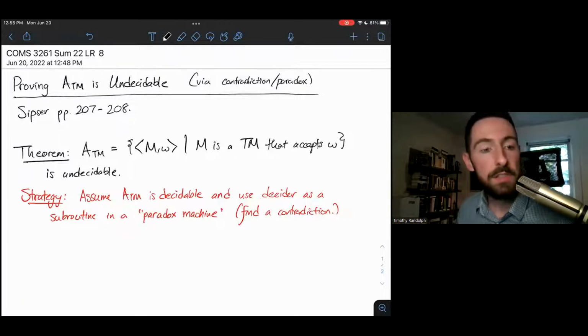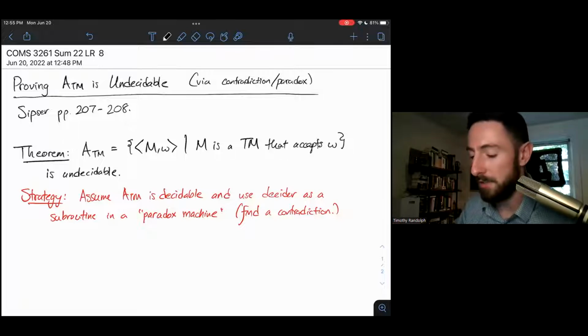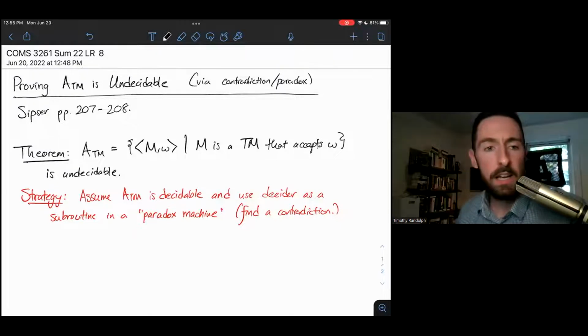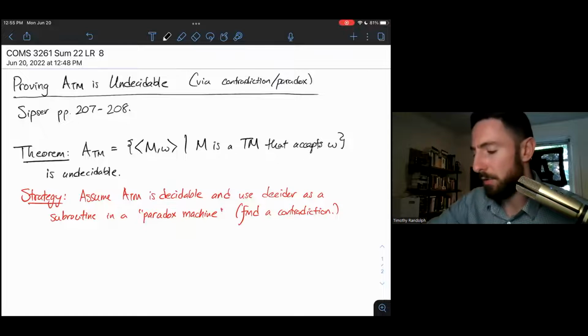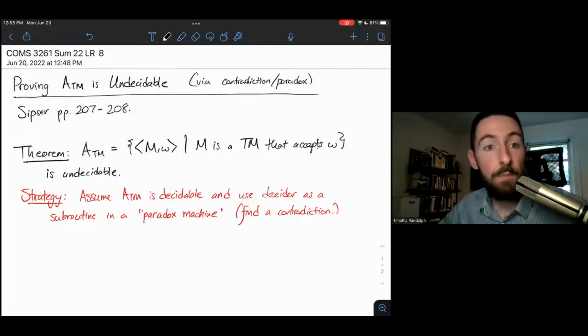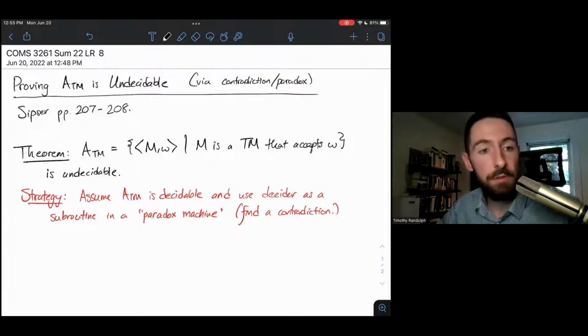If you want to look up this proof, it's on CIPSR pages 207 to 208. My apologies, I put these pages in a previous video where I should have said pages 197 to 199 in the previous, but there'll be a note modifying that. So let's get into this paradoxical proof.